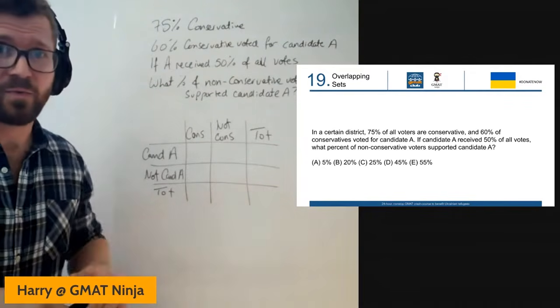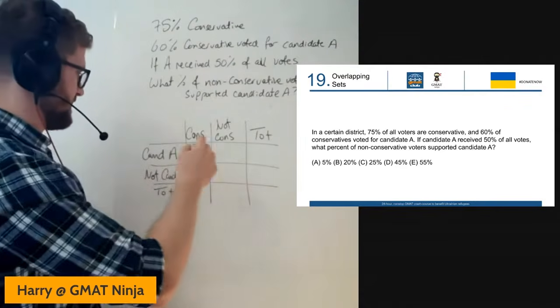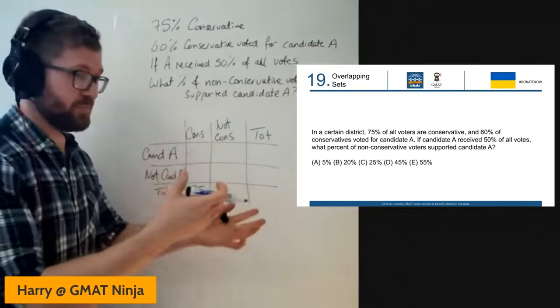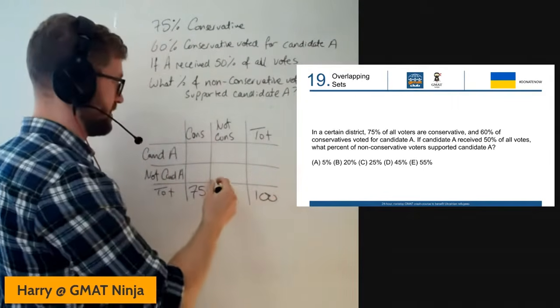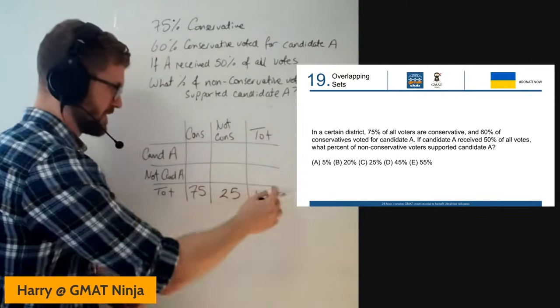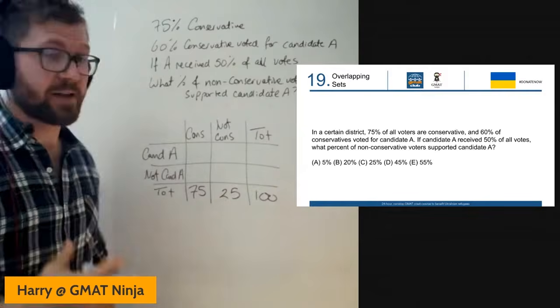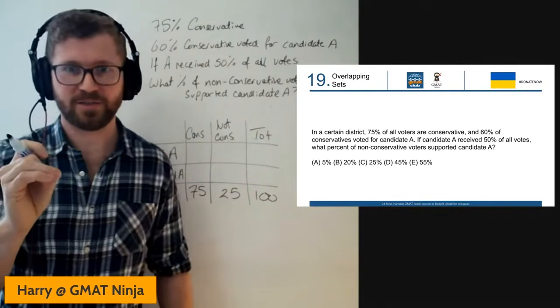And so we're given some stuff from the total here. So again, 75% of these people voted conservative, so we can go and fill that box in. Now, because we're dealing with percentages, we can fill the total in there as 100. And adding along that bottom row, that should give us 25 in the not conservative row. Now, again, it's the wording of the next bit that you've got to look out for. This is the issue here.